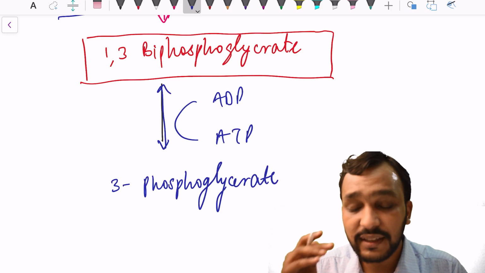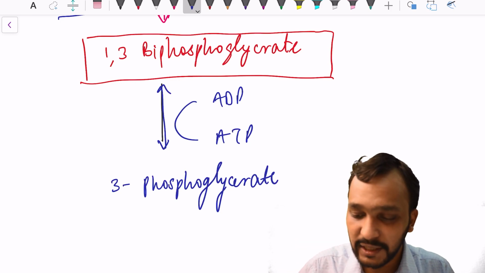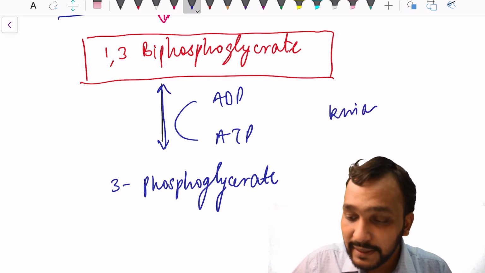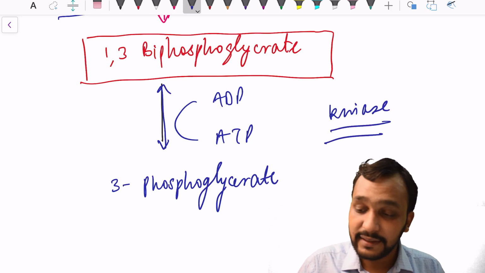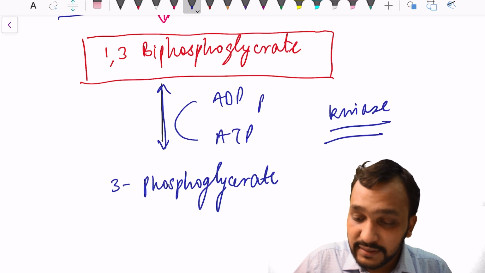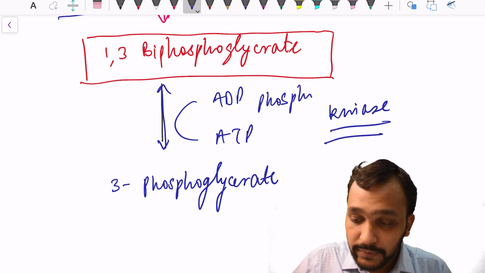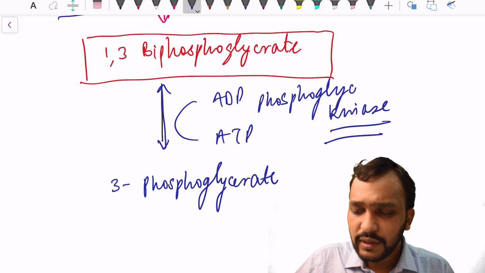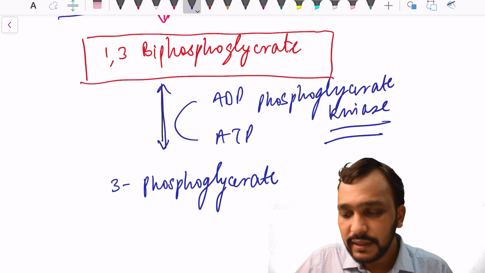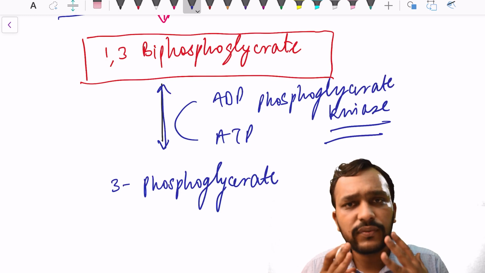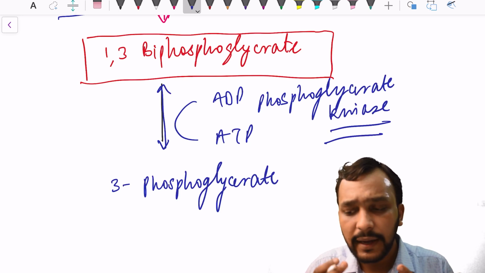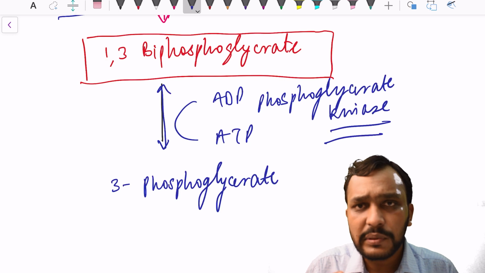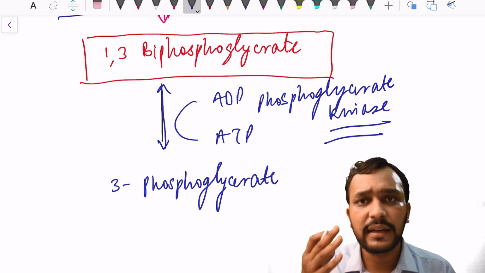This 1 phosphate is utilized in the formation of 1 ATP, and this reaction will be catalyzed by a kinase, so it will be phosphoglycerate kinase. So guys, are you seeing how the names of the enzymes are being formed? These enzymes are named by the substrate that is being utilized and the process that it is undergoing.